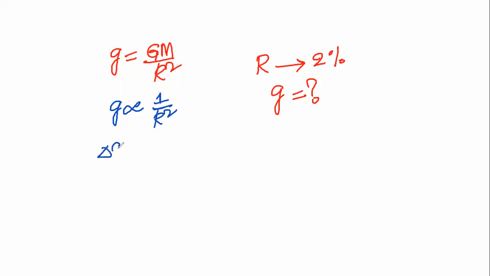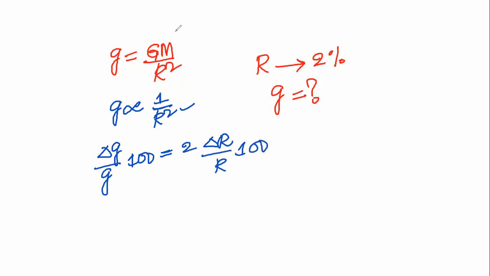We will write delta g divided by g into 100 is equal to, since the square is there, that square will be written as coefficient 2 into delta R divided by R into 100. The percentage change in radius is given as 2%, which is nothing but delta R divided by R into 100.